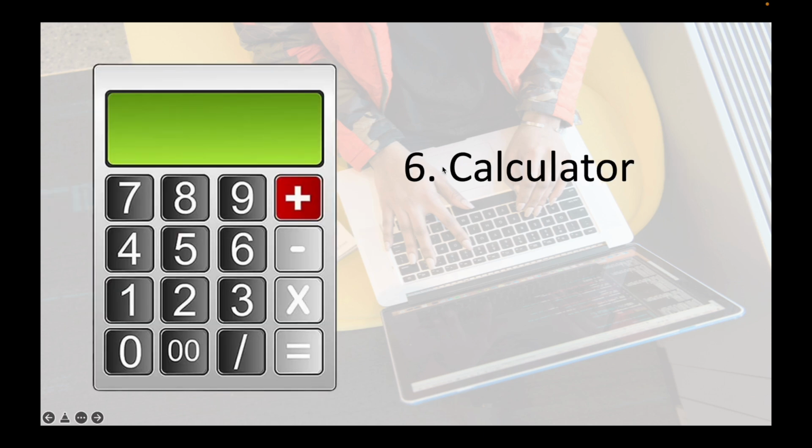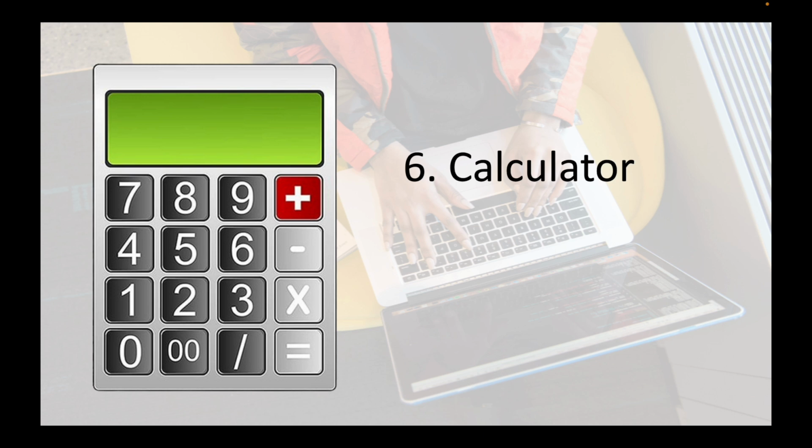Now, number 6 is calculator. Calculator is also a simple Python project. Here you can make a menu or something like that. It's not compulsory that you have to make a GUI of it. You can just make the inputs and then ask the user for them.